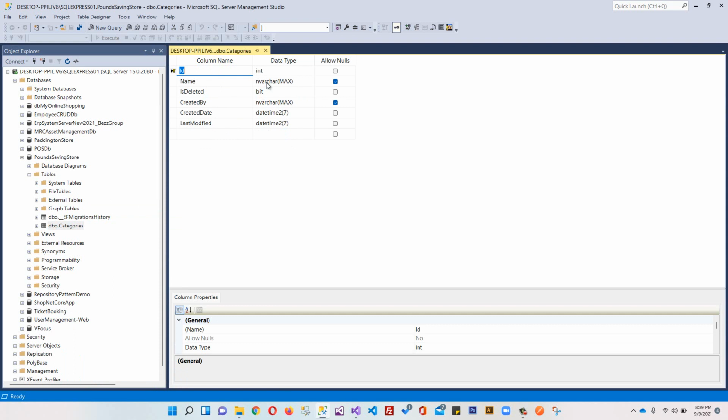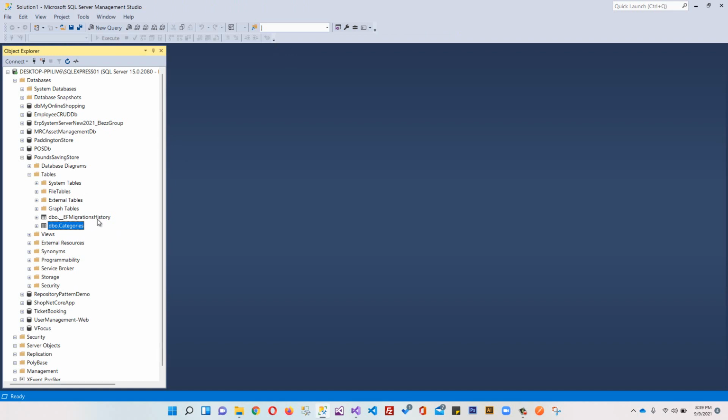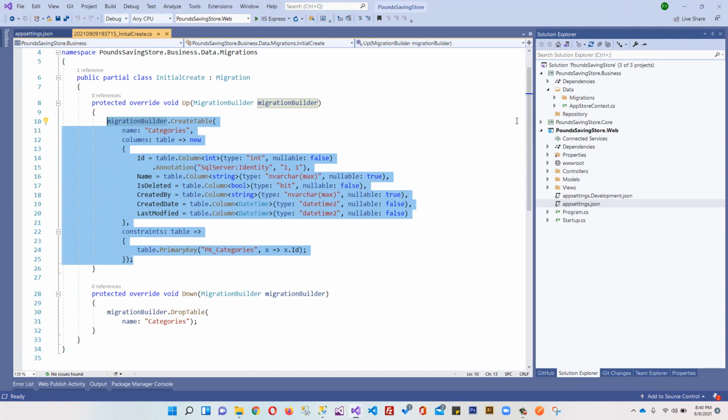We will deal with these things later on, how to modify this. And you are not supposed to make any change here because we're using code first, and being a developer you should know, when you are using the code first approach, you should make all the changes in your models, in your context, not here in SQL Server. So we will not change anything here. It was just to show you your table is created successfully, and that's it. This is how you can create migrations and create your database with Entity Framework Core.